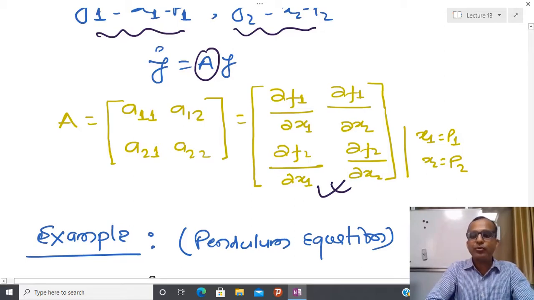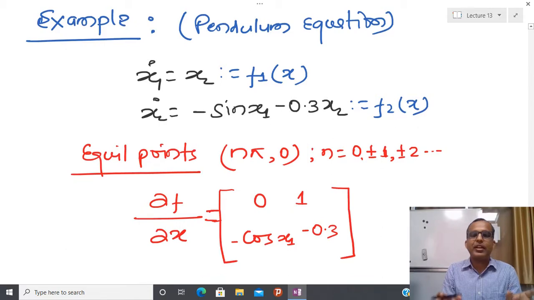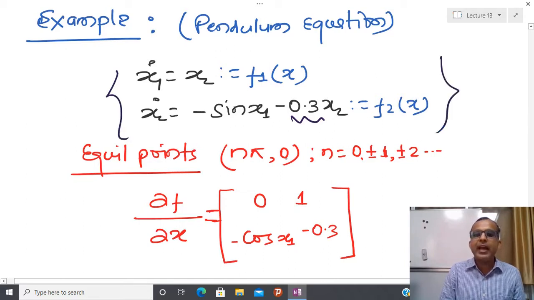So I am going to take one very simple example, and I have already told you that the pendulum system is my favorite example, because almost all concepts, either related to linear or nonlinear control, can be explained by the pendulum system example. Here I am assuming some numbers, because if you have numbers then you are able to do the analysis. So I am assuming some number for the k by L term. You already know how this differential equation comes about, and I am not going to write it again. And I have equilibrium points at n pi, 0, for integer n. So I have an infinite number of isolated equilibrium points.